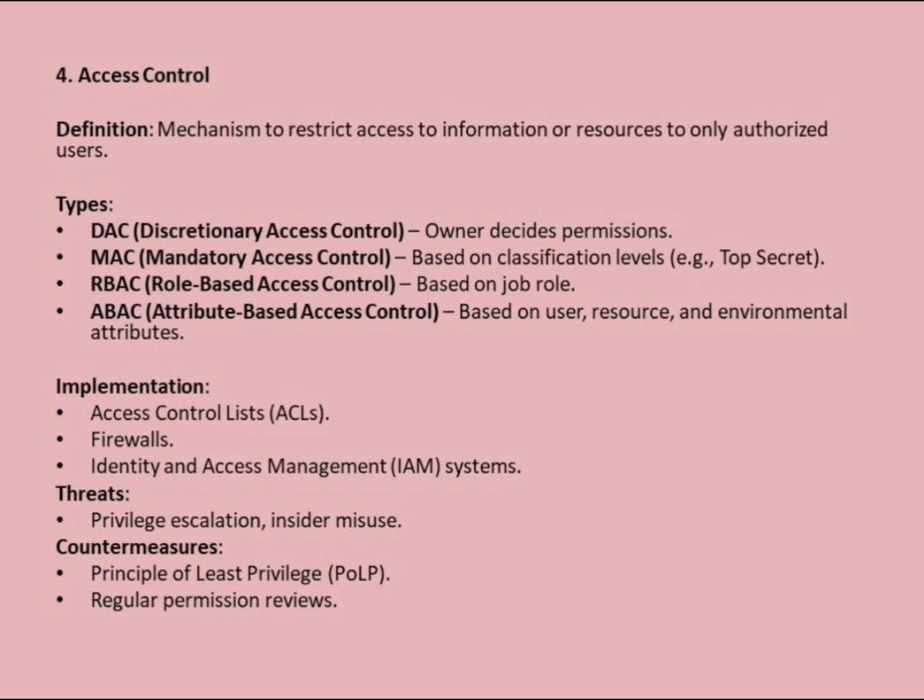However, threats like privilege escalation, where someone gains higher access than intended, and insider misuse, where an authorized user abuses their permissions, can weaken security. To prevent this, organizations follow countermeasures such as the principle of least privilege, POLP, giving users only the access they truly need, and conducting regular permission reviews to remove unnecessary rights.